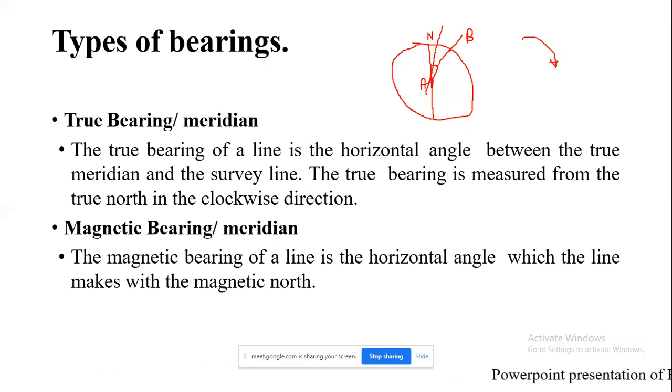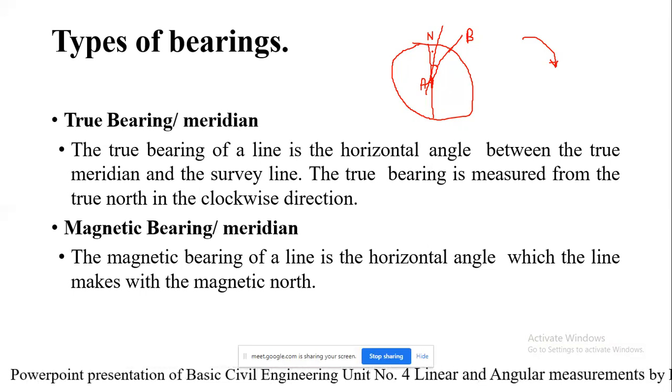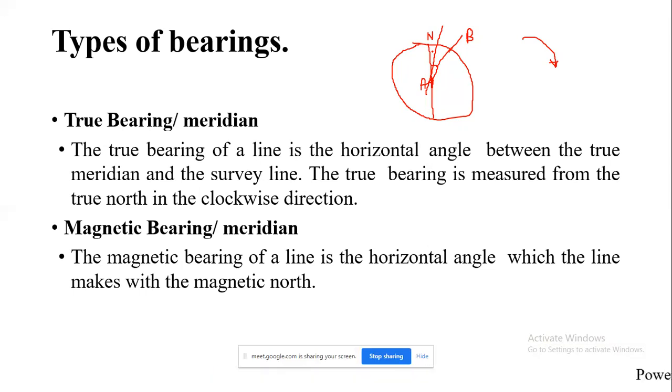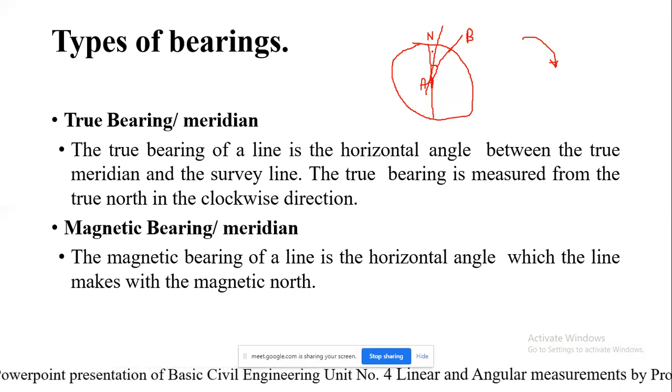The difference between the true meridian and the corresponding magnetic meridian is called declination. That is magnetic declination, the horizontal angle between the magnetic meridian and the true meridian.